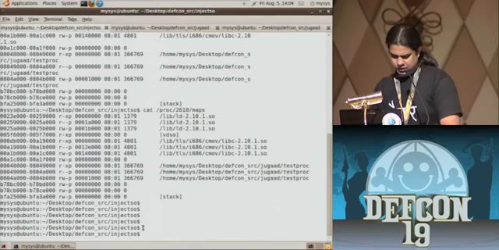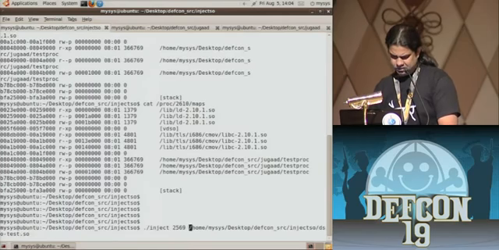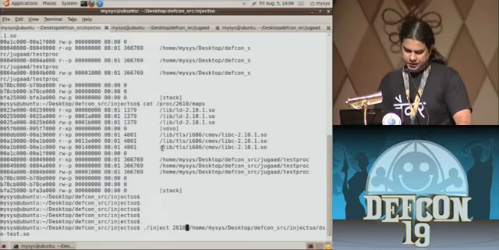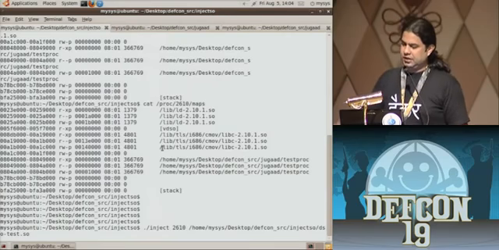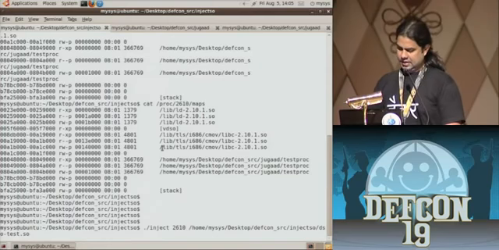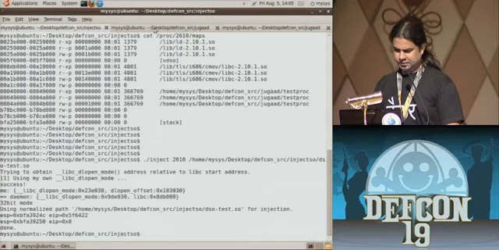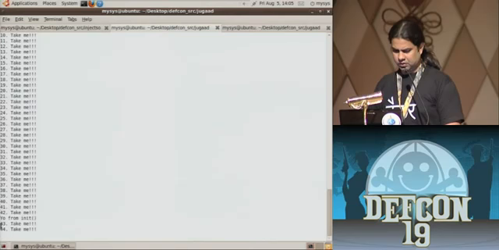Now what we are going to do is, all you need to do is specify the PID and the library that you want to inject. And it uses the dlopen function inside the process, executes that particular function. So there you go.